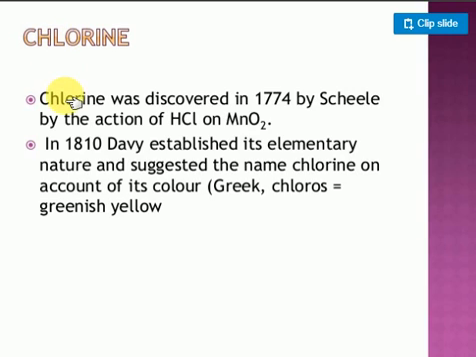So let's start our discussion about chlorine. The 17th group elements are the halogen family, and we are going to discuss chlorine. First, remember chlorine was discovered by a scientist.